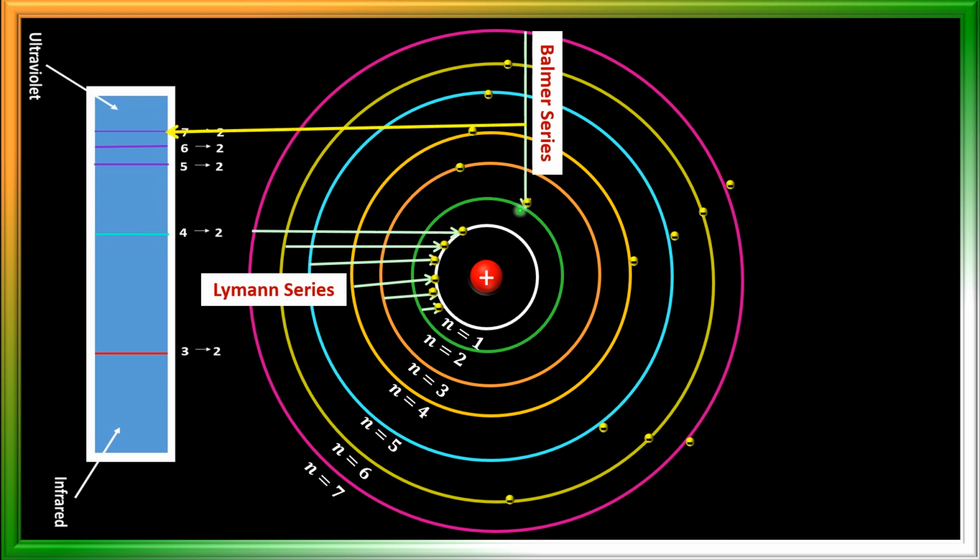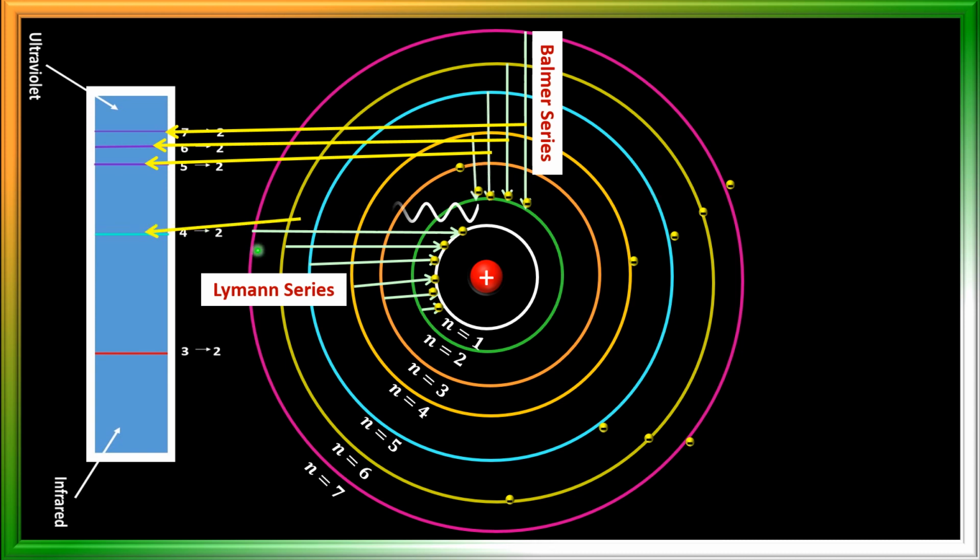Next, when the electron jumps from 6 to 2, we get this color. 5 to 2, next 4 to 2, and this electron jumps from here to the second orbit. We get red color.